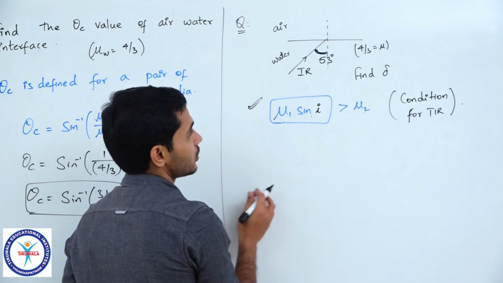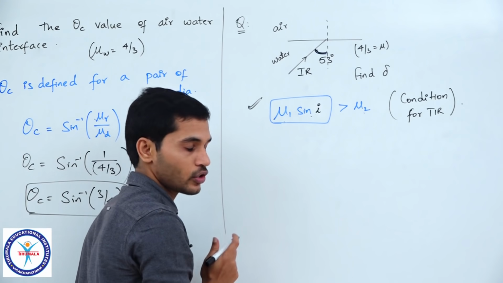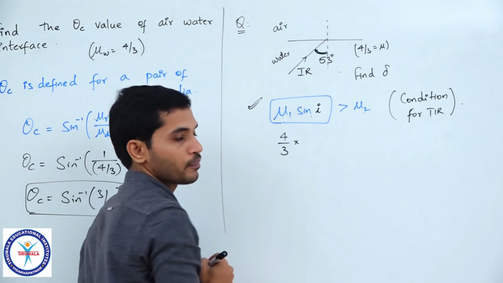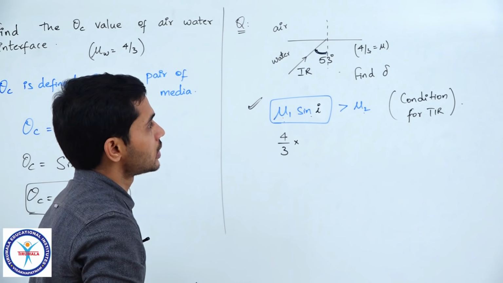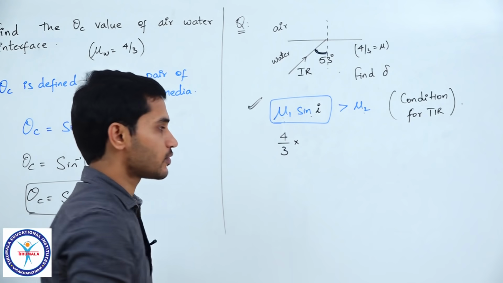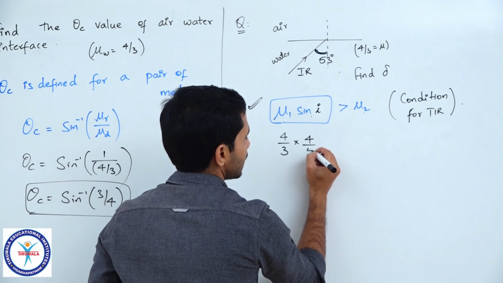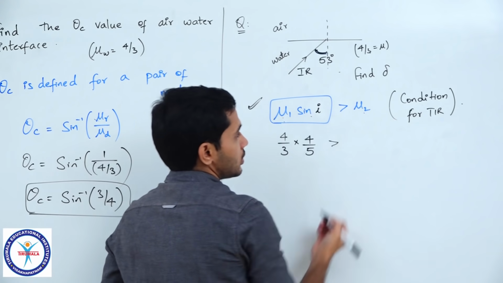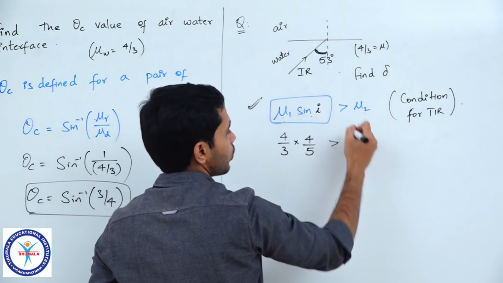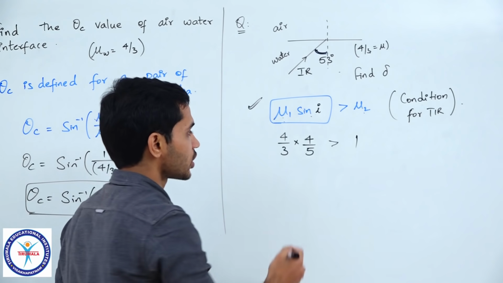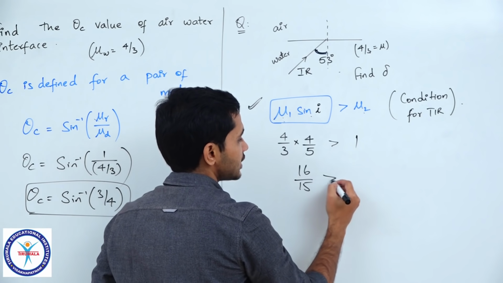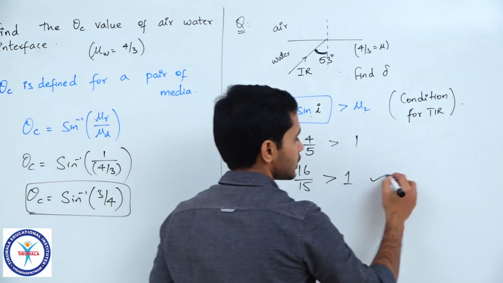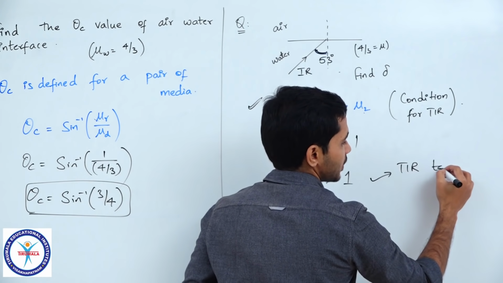So let us substitute the values now and check whether this condition is satisfied or not. Mu 1 is 4 by 3 into sin I. What is sin I? Sin 53. Sin 53 is 4 by 5. So 4 by 5, times 4 by 3, is greater than mu 2. Mu 2 here is 1. So what is the value I got here? 16 by 15 is greater than 1. Yes, 16 by 15 is greater than 1. So which means TIR takes place.